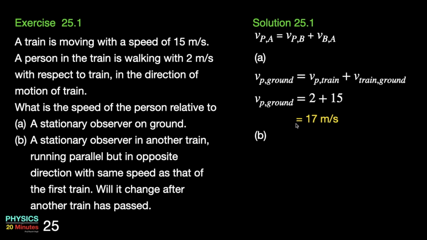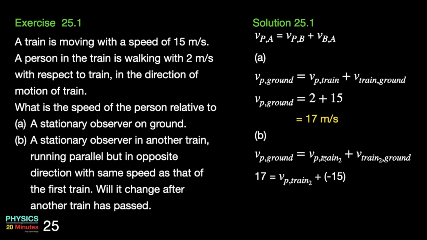In the second problem, our moving frame is the other train, which is moving with the same speed but in the opposite direction. So we can rewrite the velocity equation like this: Vp ground is equal to velocity of person with respect to second train, or train 2, plus velocity of train 2 with respect to ground. We already know that Vp ground is 17 meter per second. 17 is equal to Vp train 2 plus V train 2 ground, which is 15.